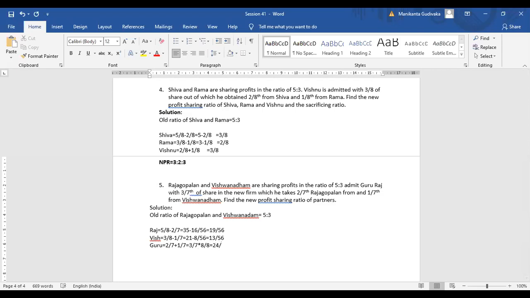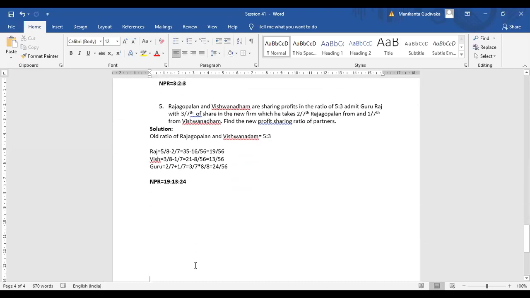24 divided by 56. Therefore, my new profit sharing ratio, NPR, of Rajgopal, Vishwanathan and Guru will be 19:13:24. Am I clear, everyone? Now, that's all with this problem. I think we are done with the session. I don't have any problems as such here.